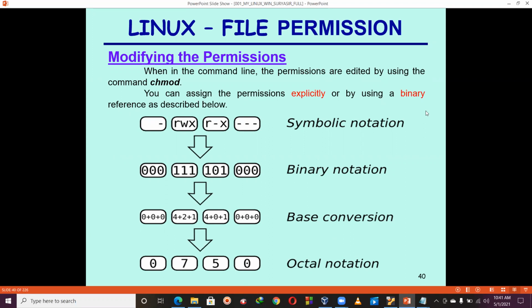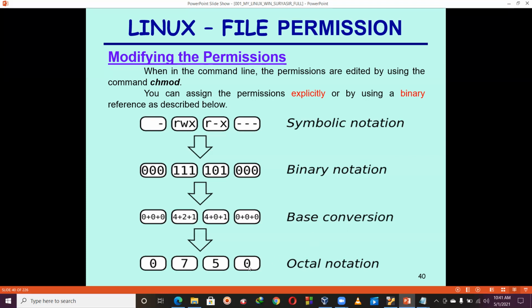Now observe here. We have so many notations: symbolic notation, binary notation, base conversion, octal notation. Means using any one of these, we can set the permission. Understand all of you? But generally we should prefer either this one, symbolic notation, or base conversion, the third one.